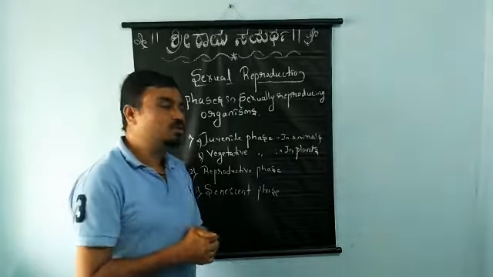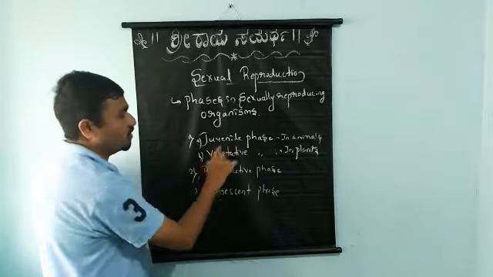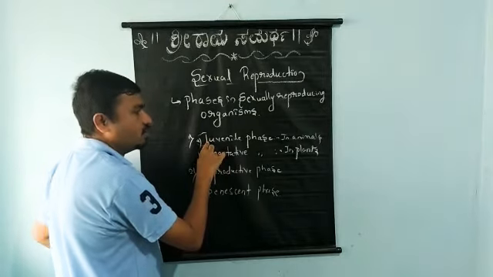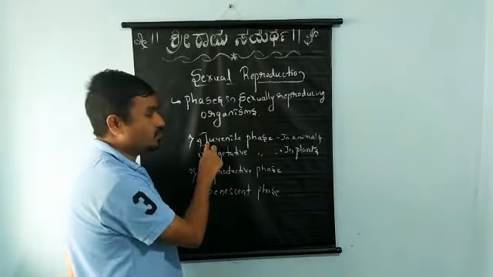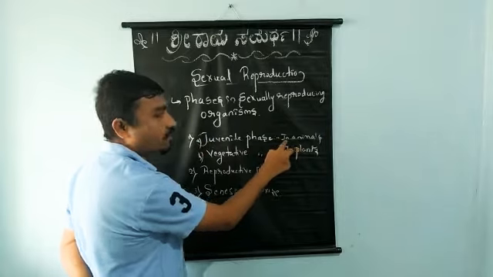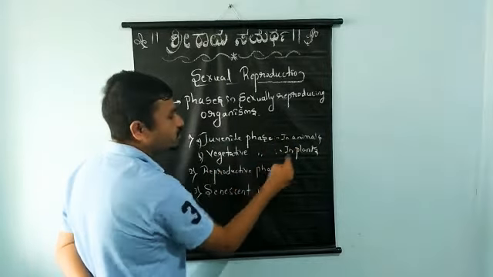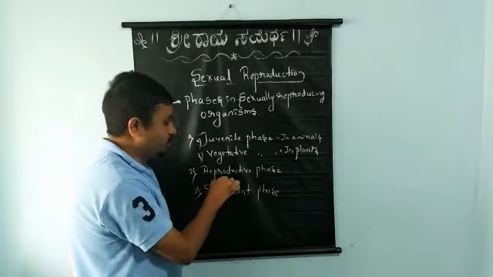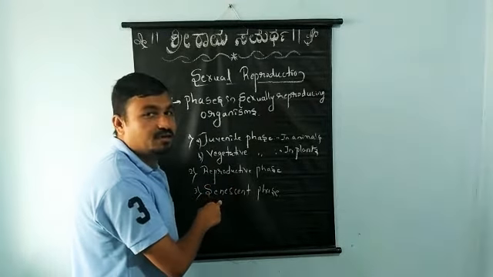So let us discuss one by one. First we have the juvenile phase and the vegetative phase. These are the first phases of an organism's lifespan. The juvenile phase is in the case of animals, and the vegetative phase is in the case of plants. Next to that we have the reproductive phase, and at last the senescent phase.